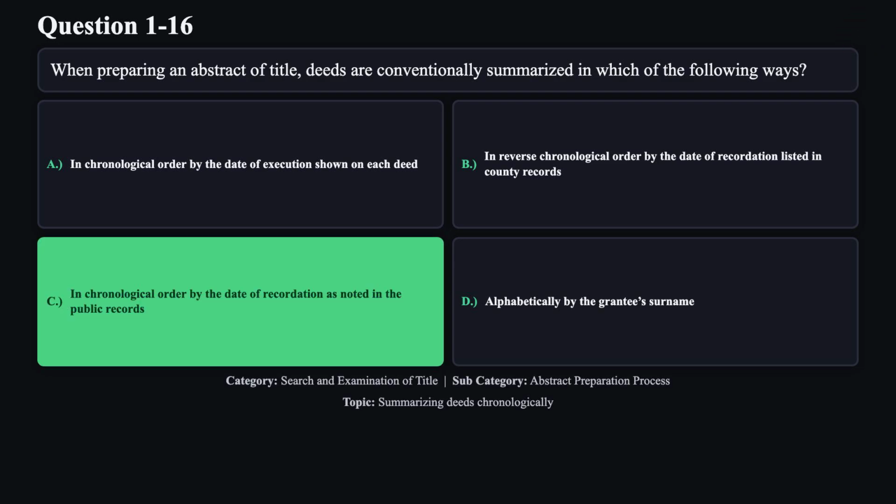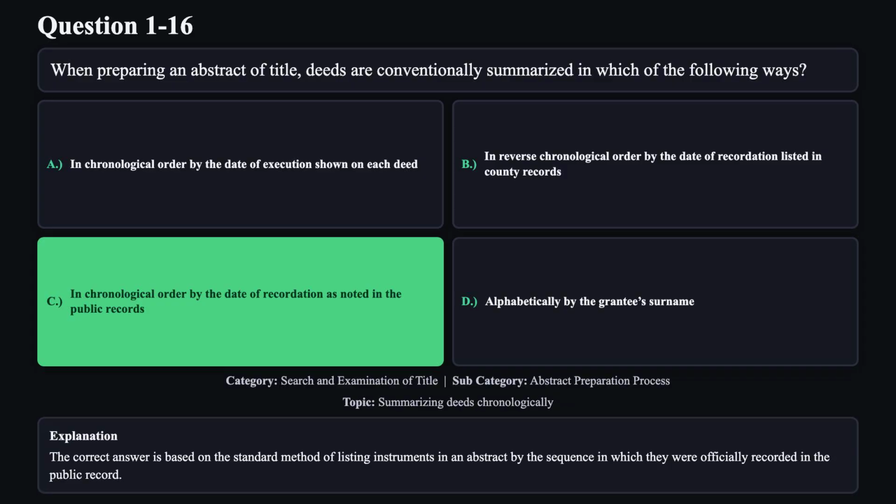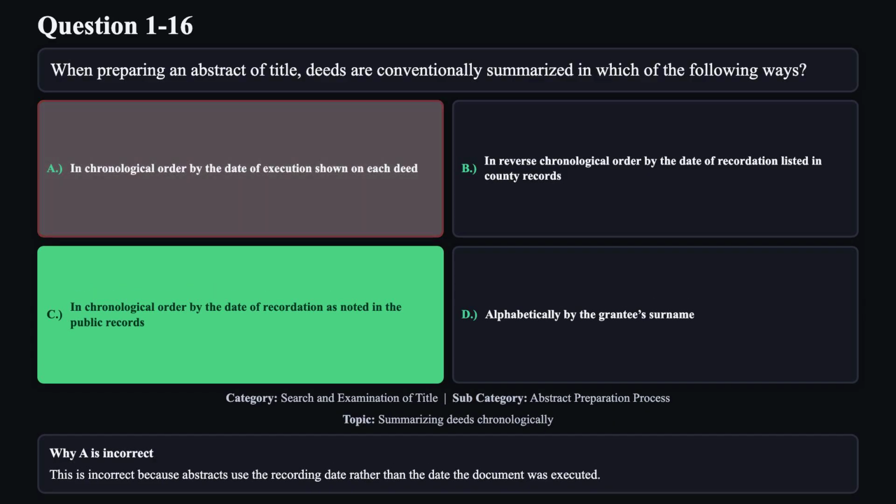The correct answer is C. The correct answer is based on the standard method of listing instruments in an abstract by the sequence in which they were officially recorded in the public record. Reason A is not correct. This is incorrect because abstracts use the recording date rather than the date the document was executed.